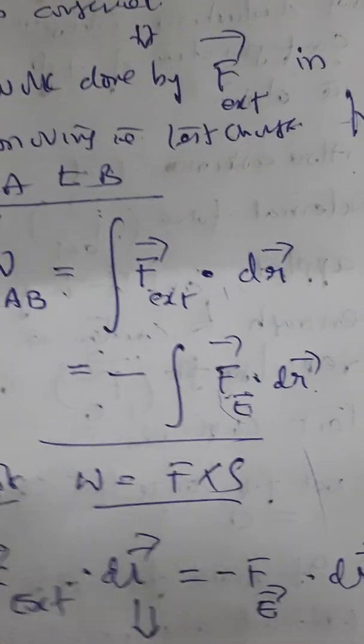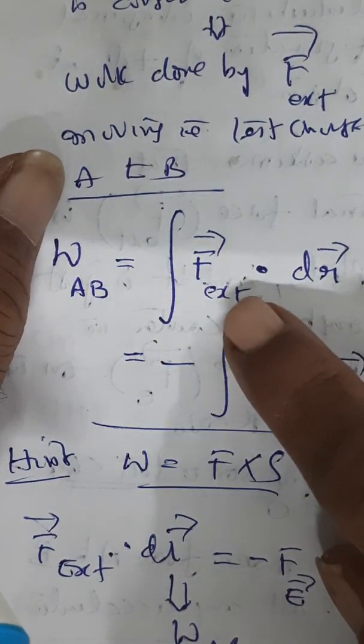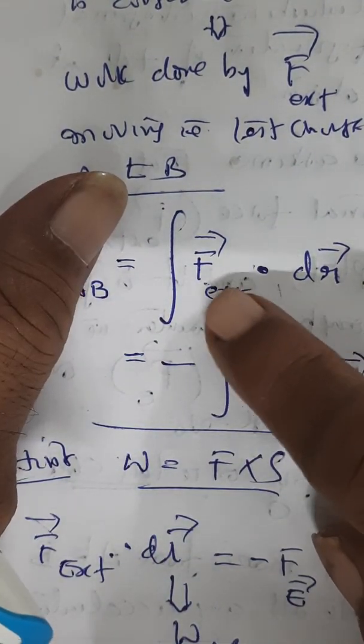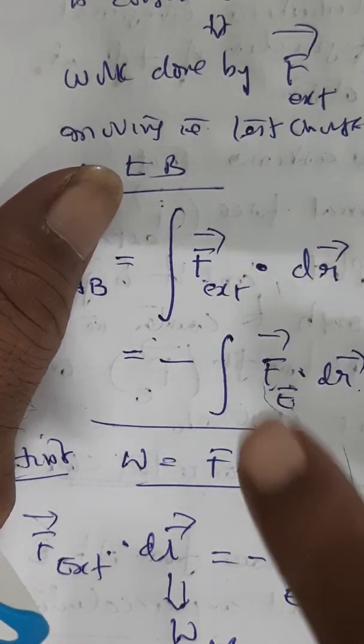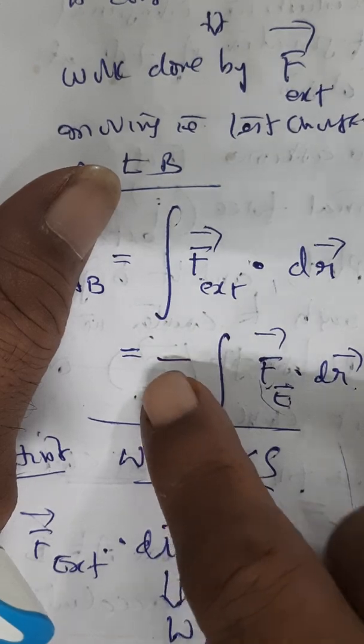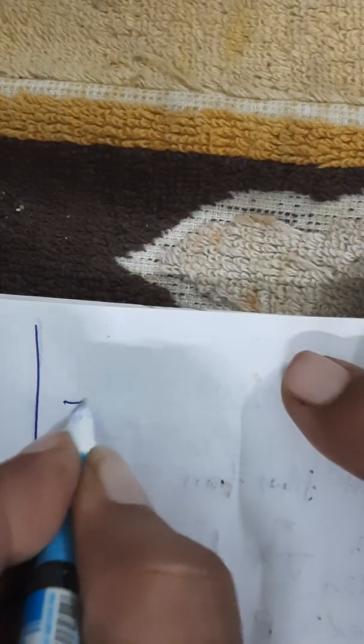So that is what it means by saying work done in moving the test charge from A to B. It is through external force, it is F external into dr, sum, which is opposite of this, that's why we wrote minus here. Why we have written minus is very important.